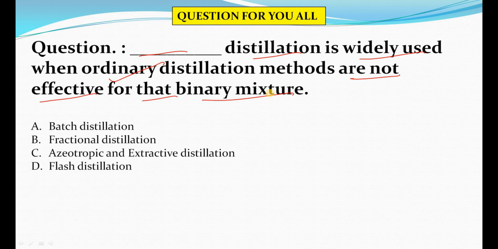You have to comment the right option. The four options are batch distillation, fractional distillation, azeotropic or extractive distillation, or flash distillation. Select the right option and also explain why it is the right option.